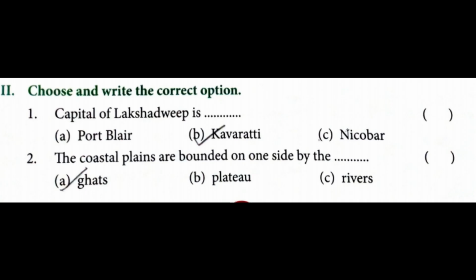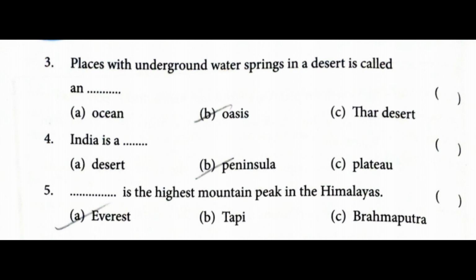Second section. Choose and write the correct option. First one. Capital of Lakshadweep is Kavaratti. Second one. The coastal plains are bounded on one side by the Ghats. Third one. Places with underground water springs in a desert are called an oasis. Fourth one. India is a peninsula. Fifth one. Everest is the highest mountain peak in the Himalayas.